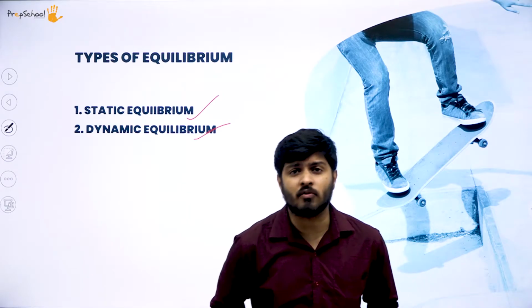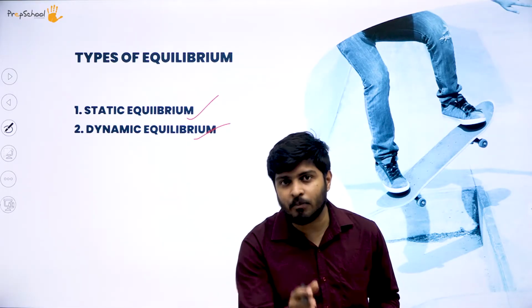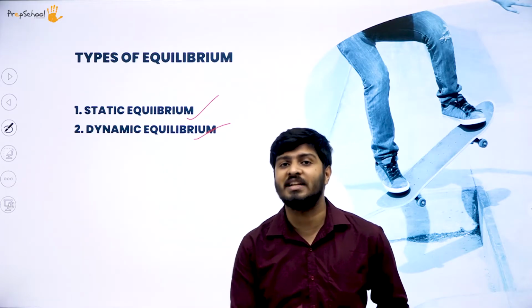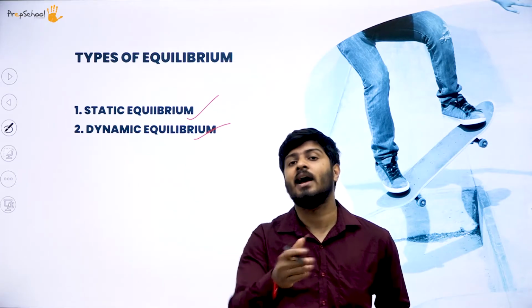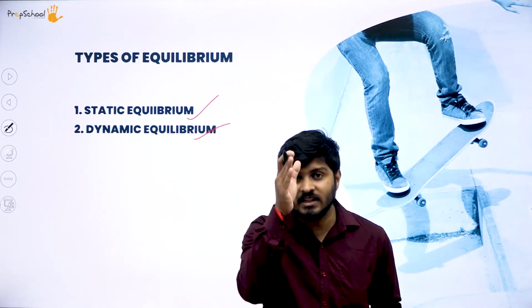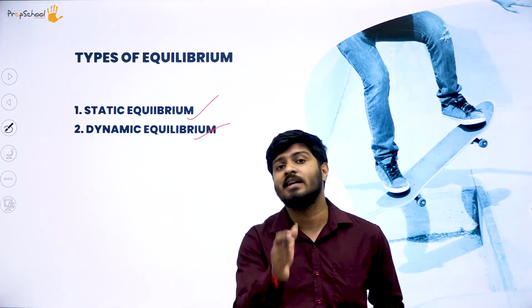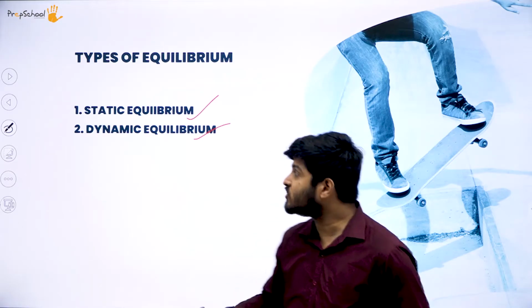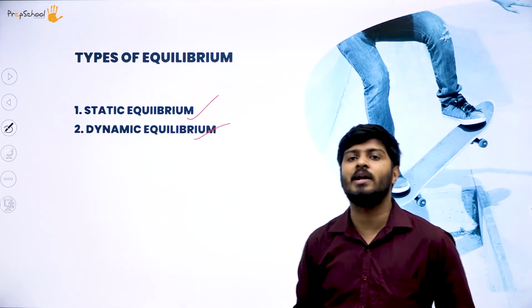Now when you talk about center of gravity, what exactly do we mean by center of gravity? Center of gravity is that point where the whole mass of the object is balanced. So if we have a particular object which is balancing on another object, wherever the mass of the object on top is focused at a gravitational level at a point, that point is called the center of gravity, which does not shift in static equilibrium, but which shifts in dynamic equilibrium.